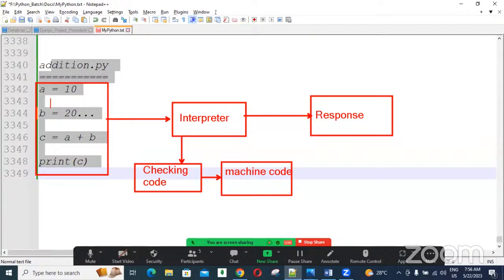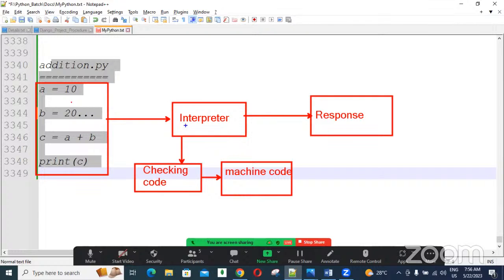The interpreter is not converting this high-level code into machine understandable code straight away. First it checks. If everything is correct, then it tries to convert into machine understandable format. This machine understandable format gives the response directly. This is how it works internally in Python.